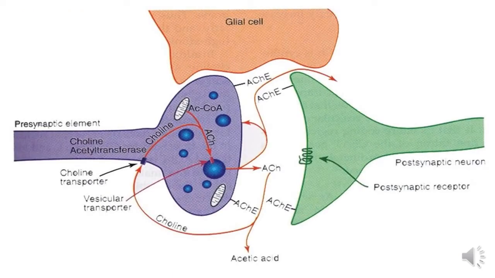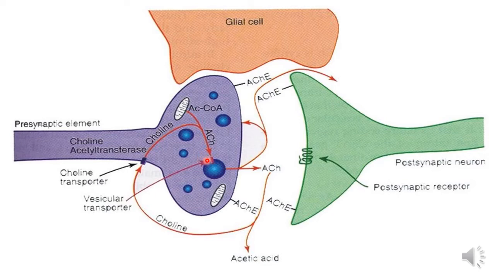This is the picture of the synapse. This is the presynaptic neuron and this is the postsynaptic neuron. Choline enters within the cell by the choline transporter, then choline binds with the acetyl coenzyme A, and with the help of the choline acetyltransferase forms the acetylcholine.